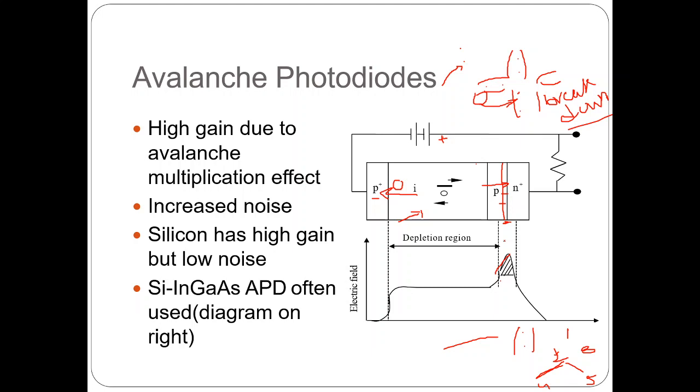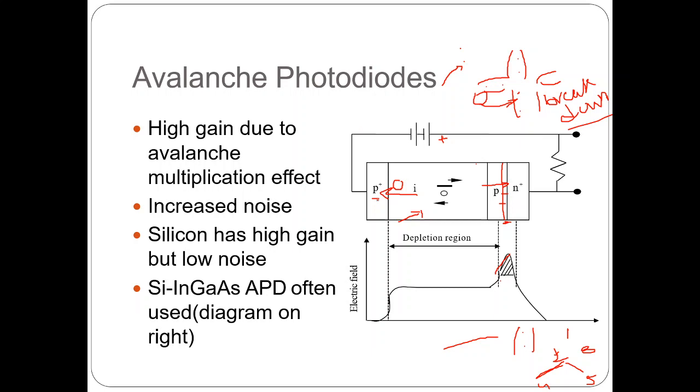That's why this diode is given the name avalanche photodiode. Mainly we have to remember that the diode is operated in reverse bias condition. Why? For breakdown purposes, we have to operate in the reverse bias condition.